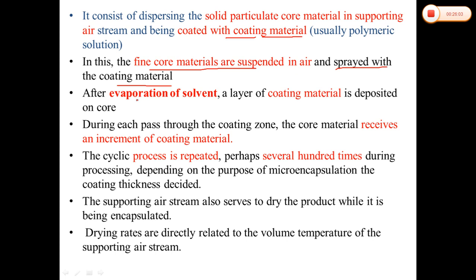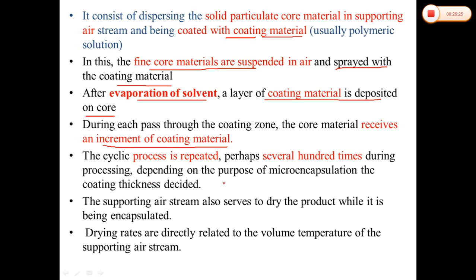After the spraying and evaporation of the solvent, a layer of coating material is deposited on the core. During each pass through the coating zone, the core materials receive an increment of the coating material. This is a cyclic process which is repeated several hundred times during the processing.